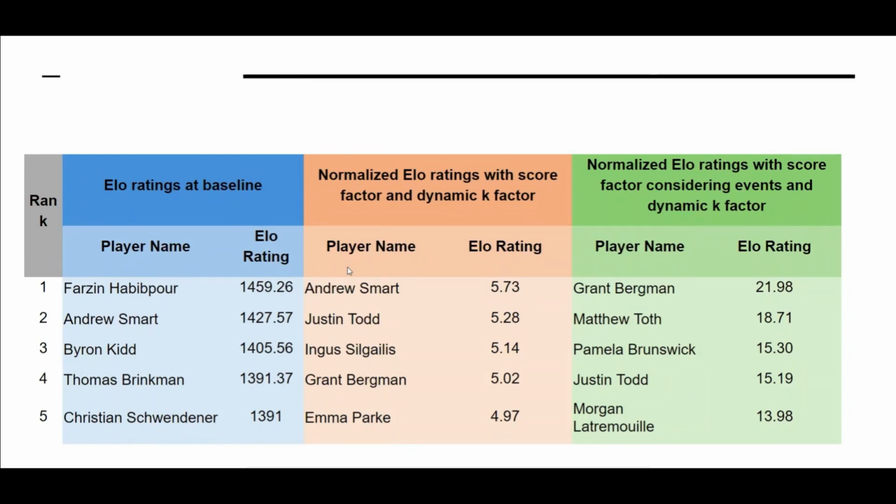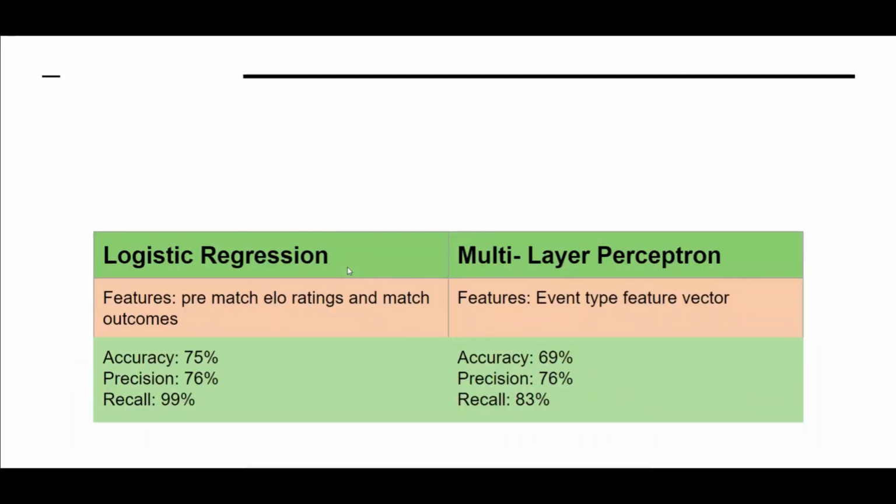For the match outcome predictor, we built two models. The logistic regression model, with pre-match ELO ratings and match outcomes as additional features, generated an accuracy of 75%, accompanied by a precision of around 76% and an impressive recall of 99%. For the multi-layer perceptron model, we added an extra feature vector of the match type, and this approach yielded a 69% accuracy rate, and we slightly observed a lower precision of 76% and a recall of 83%.